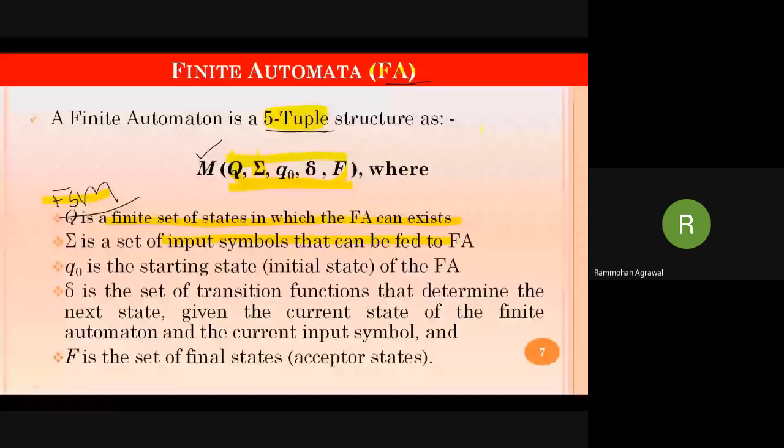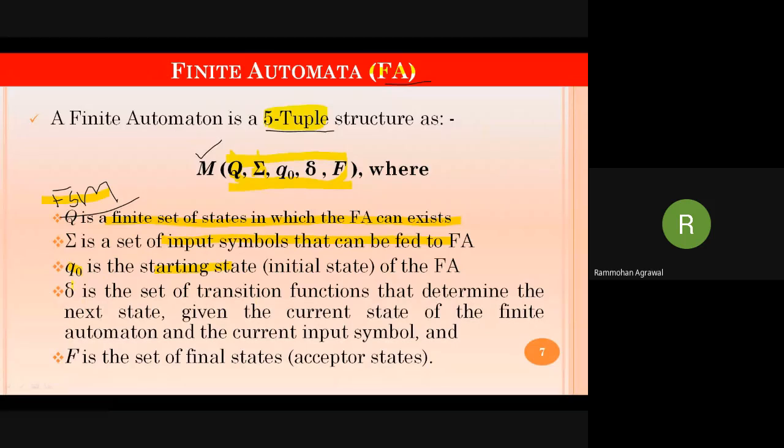If a user wants to enter a pin as 1, 2, 3, 4, then the number system will be the decimal number system, including numbers between 0 to 9. Q naught is the starting state. In the previous example, the initial value inputted on the input tape was 1, and that was represented by state 1, which is Q naught, the starting state.